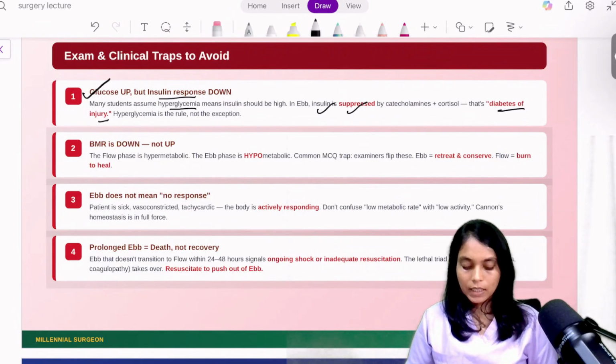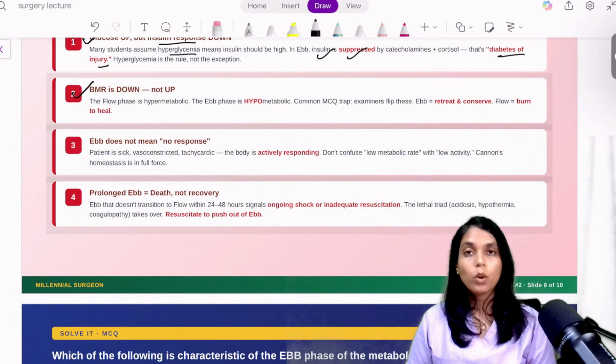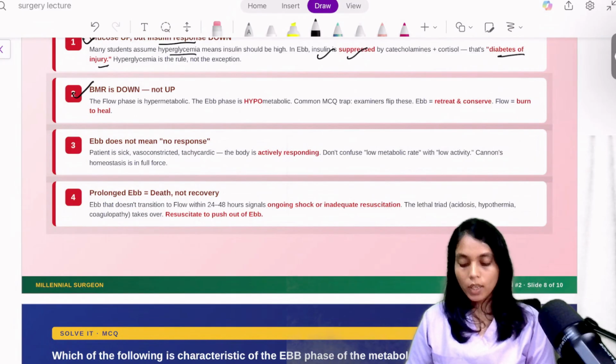Okay, second thing, BMR is down in the F phase and not up, because the body is trying to conserve energy, the body is in a meditating phase. Okay, so BMR will be low.